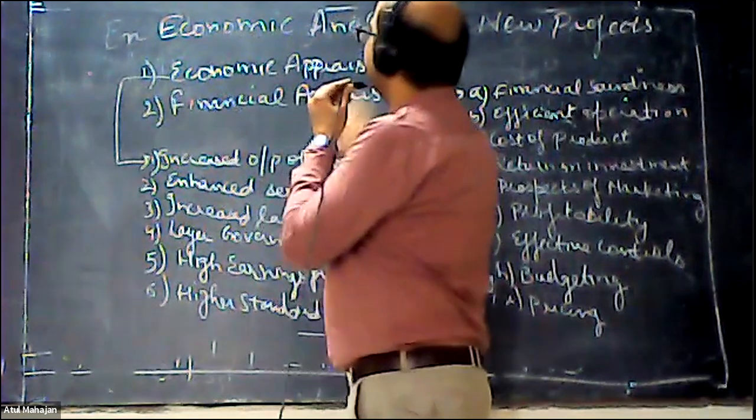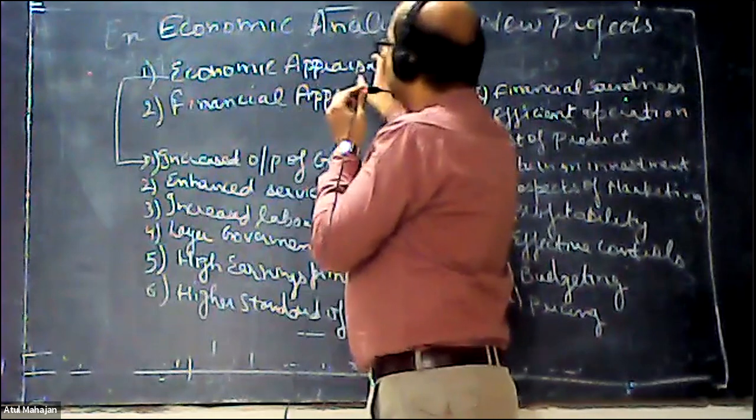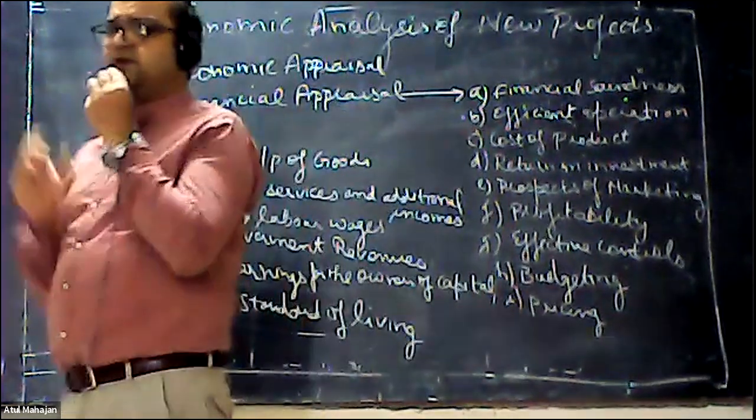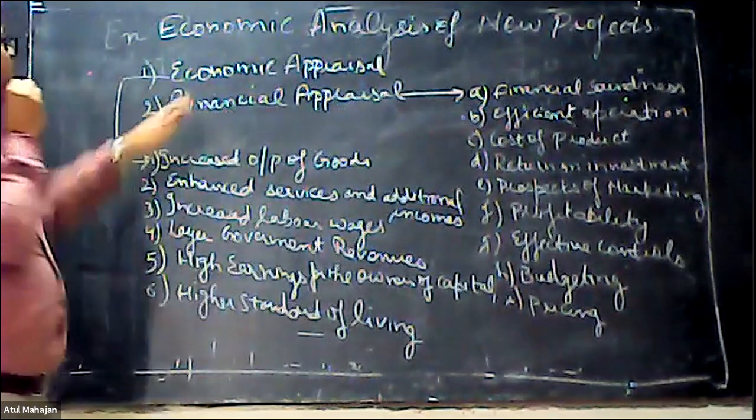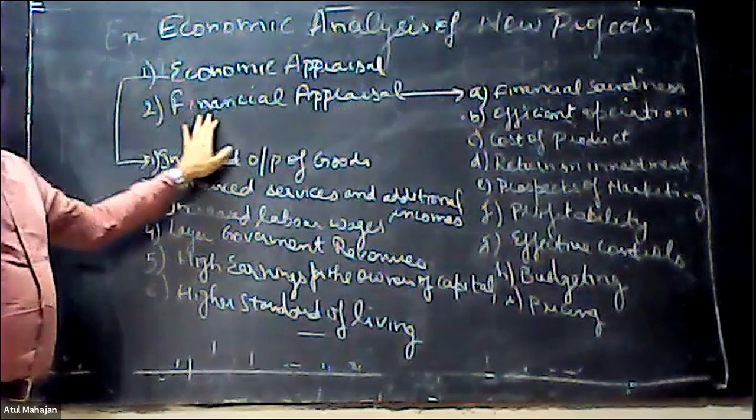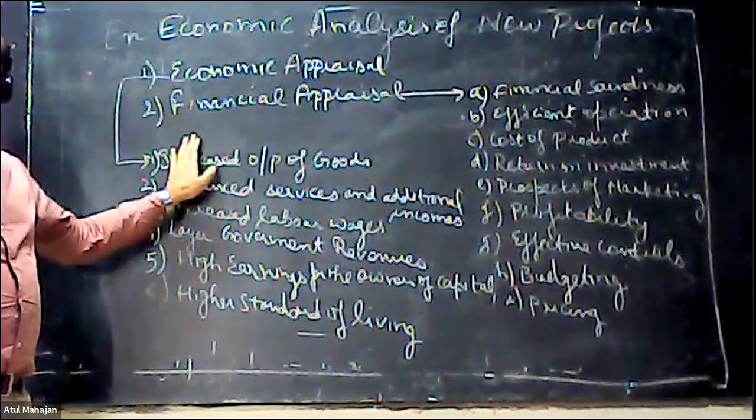So let's start with the first part of economic analysis. Economic analysis of a new project is basically divided into two parts. One is your economic appraisal, and the second is your financial appraisal. First one is economic appraisal, second one is financial appraisal.